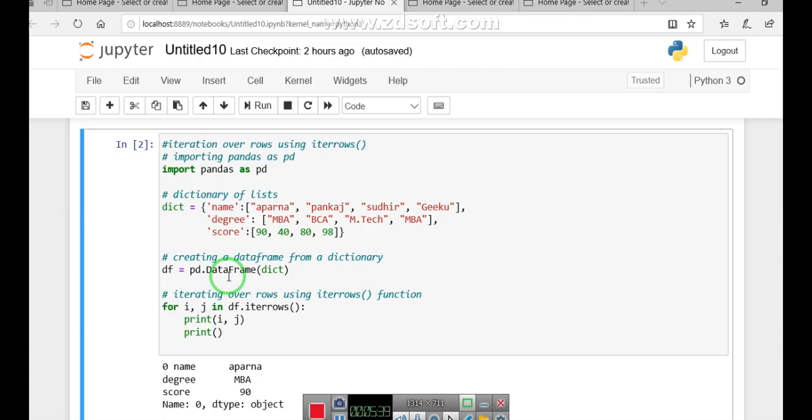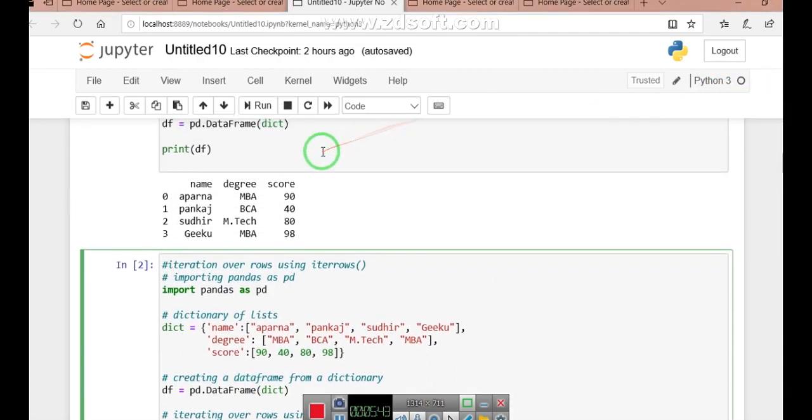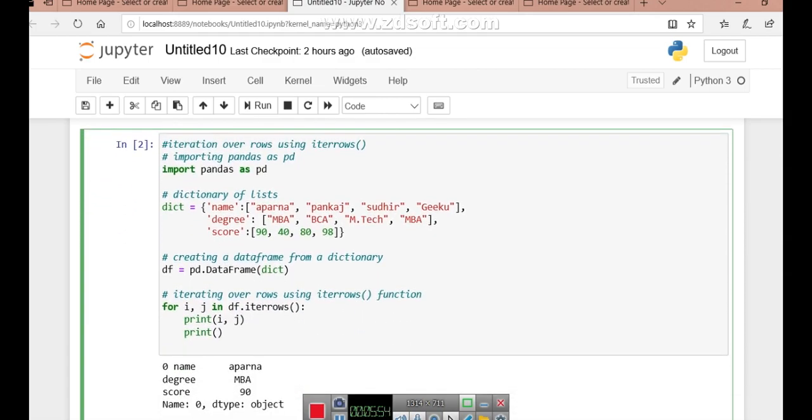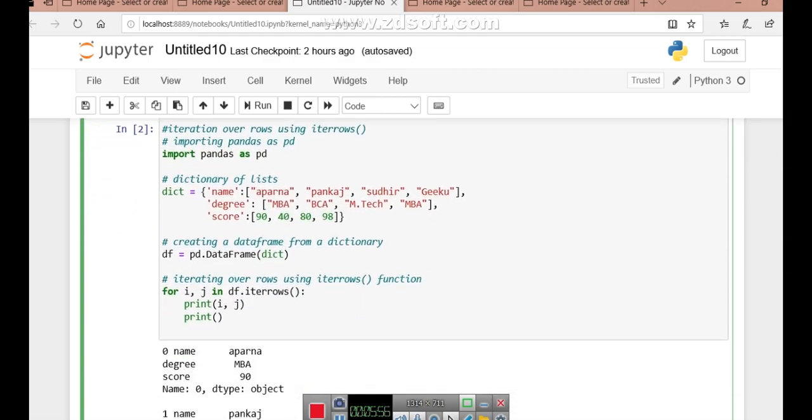You can see here in the earlier part, this is our data frame, and its rows are, this is 1, 2, 3, 4 rows. It has 3 columns: name, degree and score. These are the columns. Now we want to access all these rows and columns using the iterrows method. So what is next is iteration.